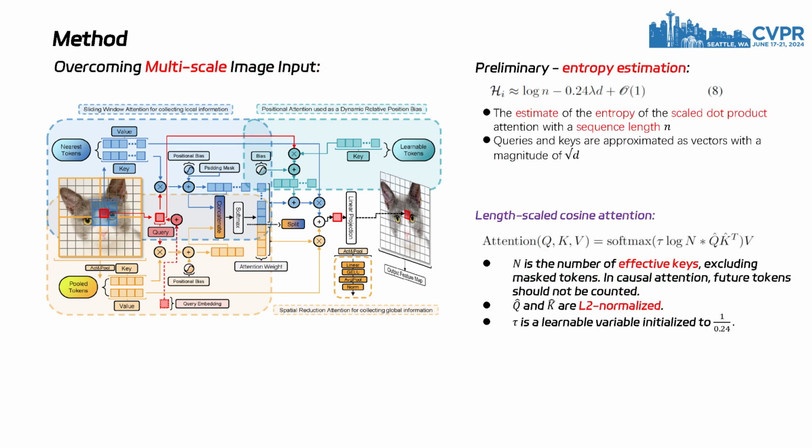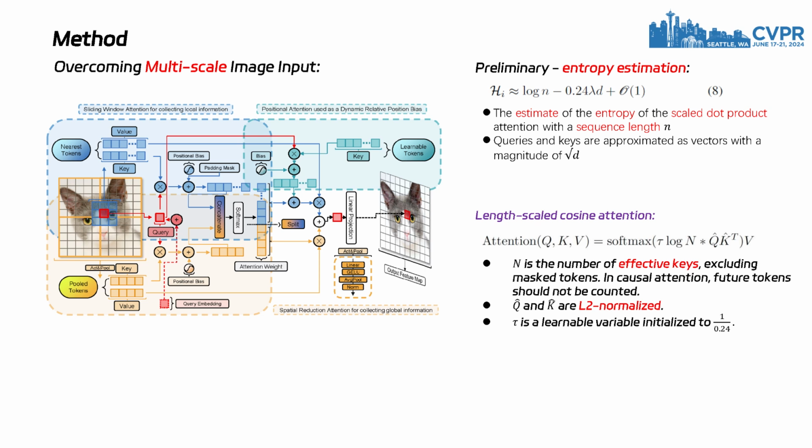Additionally, we propose length-scaled cosine attention to further enhance the attention mechanism's ability to handle variable length inputs. Recent research has found that scaled cosine attention, which generates more moderate attention weights, can effectively enhance the training stability of large visual models. However, as the length of the input sequence increases, the confidence of the attention output decreases. Therefore, the scaling factor of the attention mechanism should be related to the length of the input sequence. Su further proposed that the design of attention should exhibit entropy invariance to facilitate better generalization to unknown lengths.